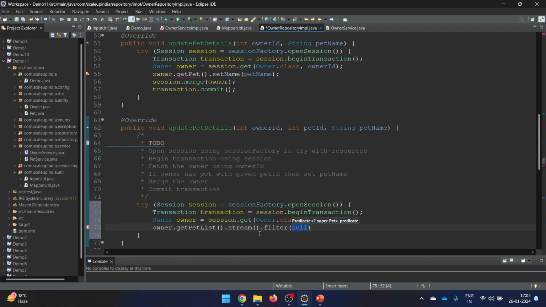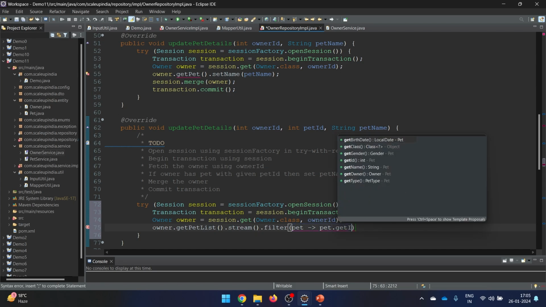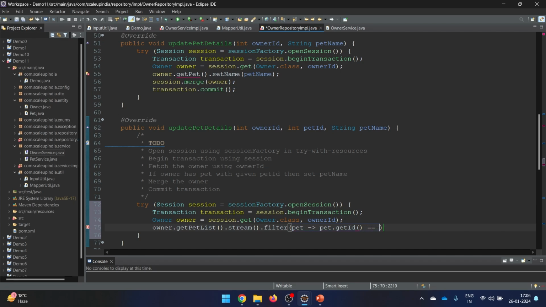For this I will say pet, and pet dot get id, and I will say pet id. Some of the things I'm doing repeatedly just in order to explain to you. If you wish, you can modify your code still a bit more and enhance the things.